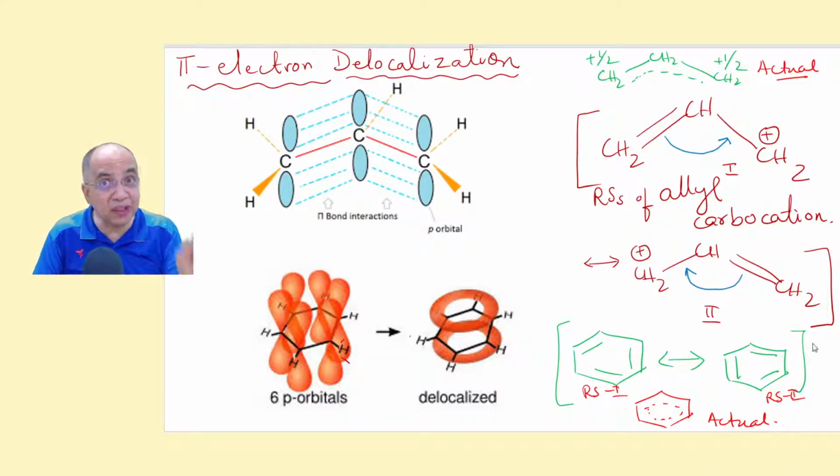Therefore, on pen and paper we represent that benzene is a hybrid of these two resonance structures, and hence the actual structure is the dotted line, which represents a partial bond over the sigma bond. So the bond order is 1.5. At any position you find single, double. So the total number of bonds is 3, contributed by 2 resonance structures. So the average bond order will be 3 by 2, 1.5.